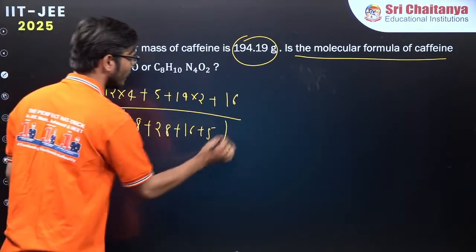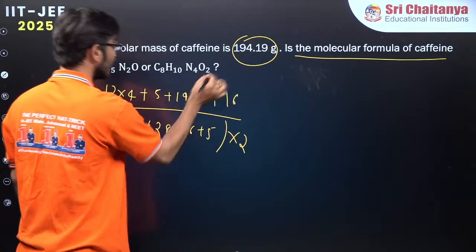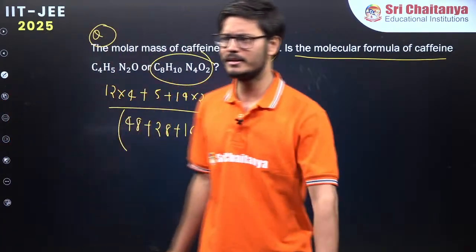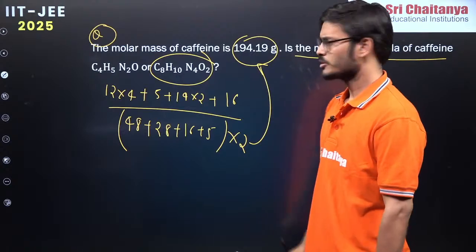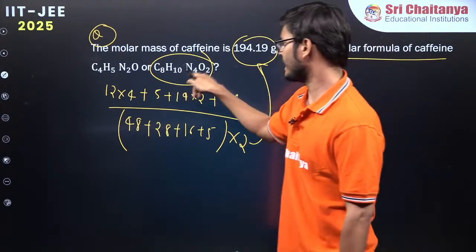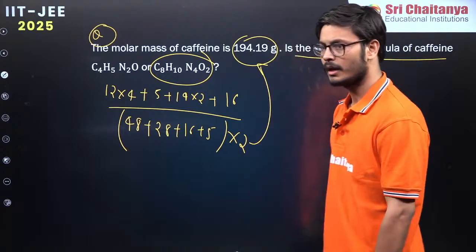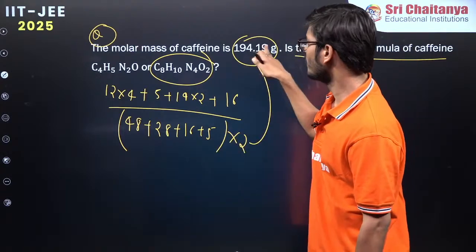So if you multiply by 2, this will be the molecular formula and this will be the mass. I think very easy, right? Very, very easy. So the molecular formula will be C8H10N4O2. Yes or no? If you multiply by 2, that will be the molar mass.